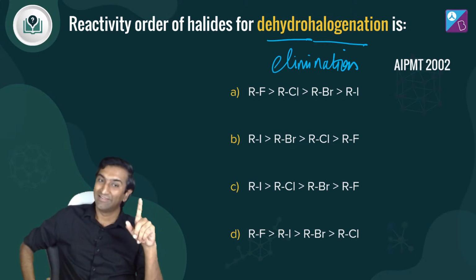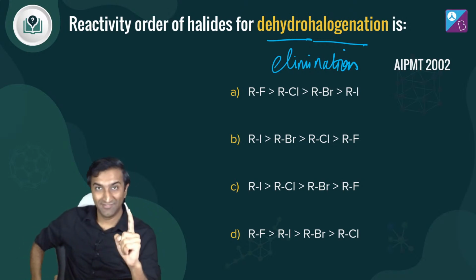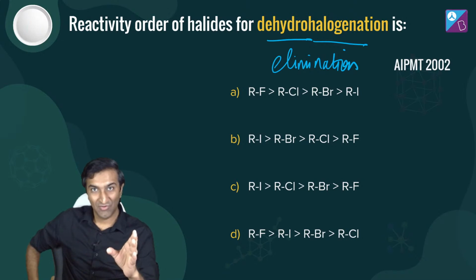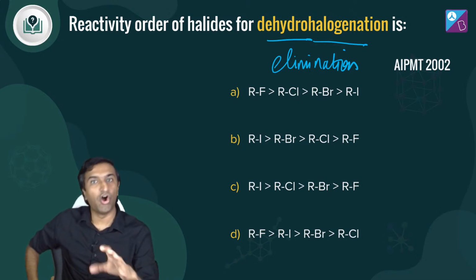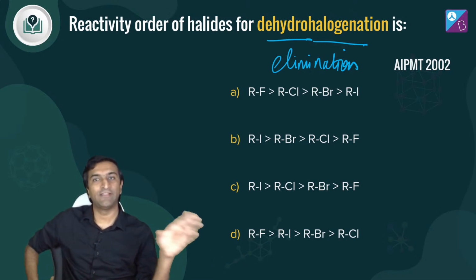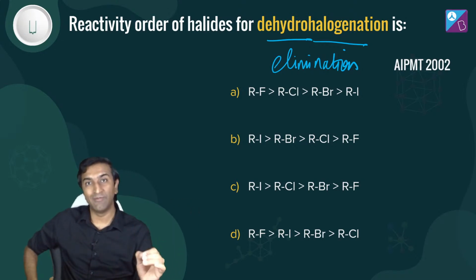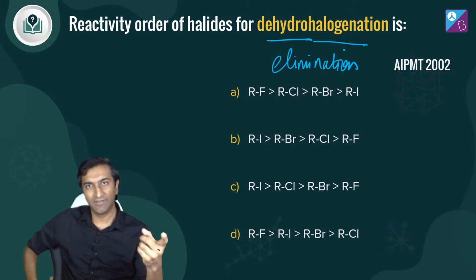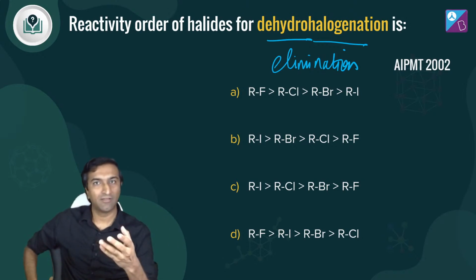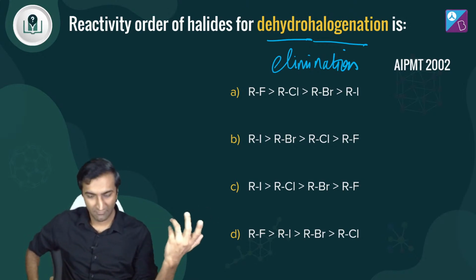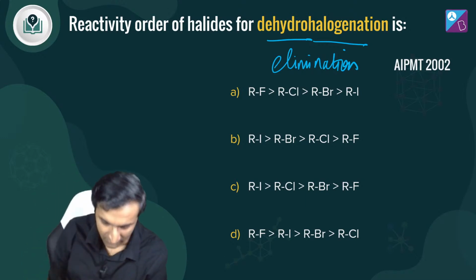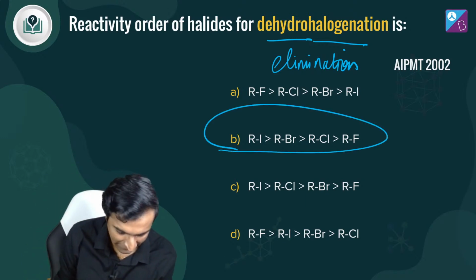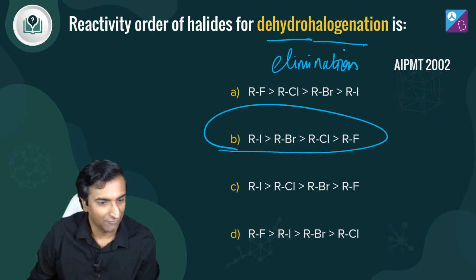I told you that leaving group ability is the same whether you have elimination or substitution. E1, E2, SN1, SN2, in all of them leaving group ability is the same. If the halogen is really large, it leaves very easily. So the order is simply going to be RI greater than RBr, greater than RCl, greater than RF. Which option has that? B. So B must be the answer. Okay? Okay, Vishal, good job.